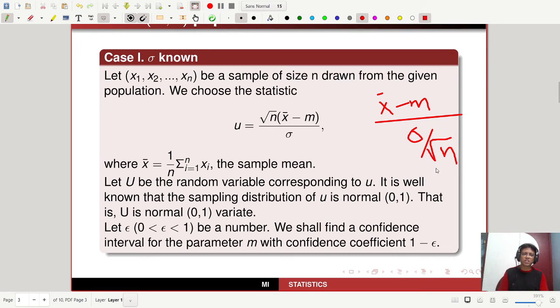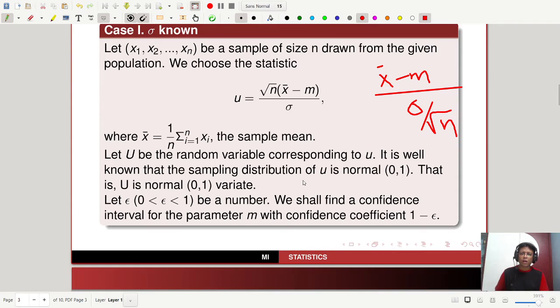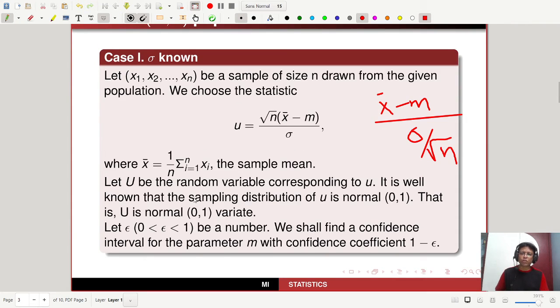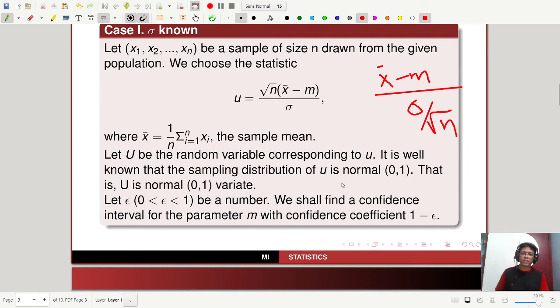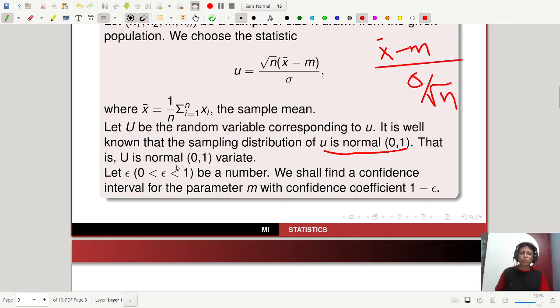And sigma by root n is the standard error of the sampling distribution of x bar, right? So we choose the statistic x bar minus m by sigma by root n because this follows the standard normal distribution, where x bar is the sample mean already known to you, and let capital U be the random variable corresponding to small u. It is well known that the sampling distribution of U is normal 0, 1, which I have already explained in the sampling distribution. That is, capital U is a normal 0, 1 variate.